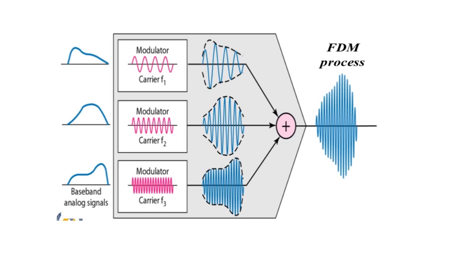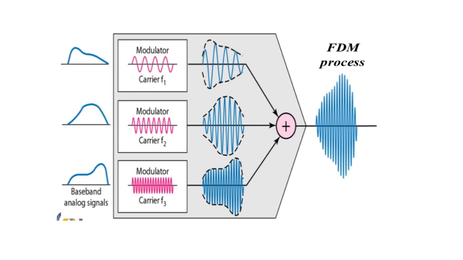First we use the modulator with the carrier F1 signal, so the baseband analog signal will look like this. The next is the modulator with the carrier F2 signal, whose frequency is at a nearby, reduced value, so we receive an analog signal like this. At last we pass the modulator with the carrier F3 signal, and we receive a signal like this.